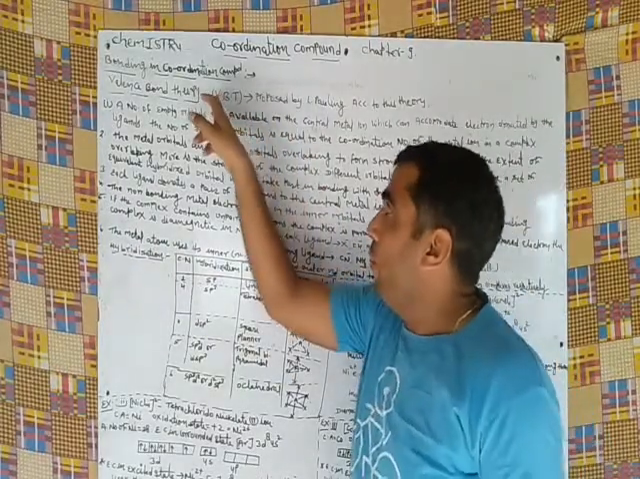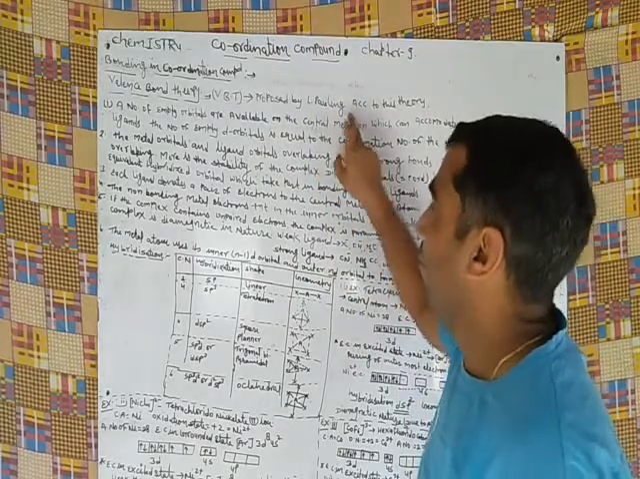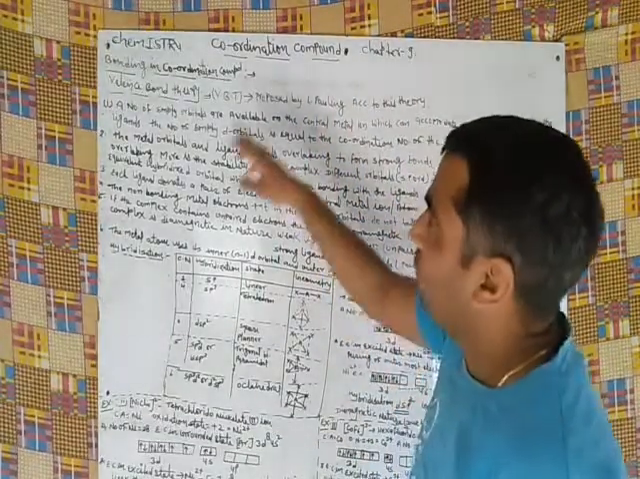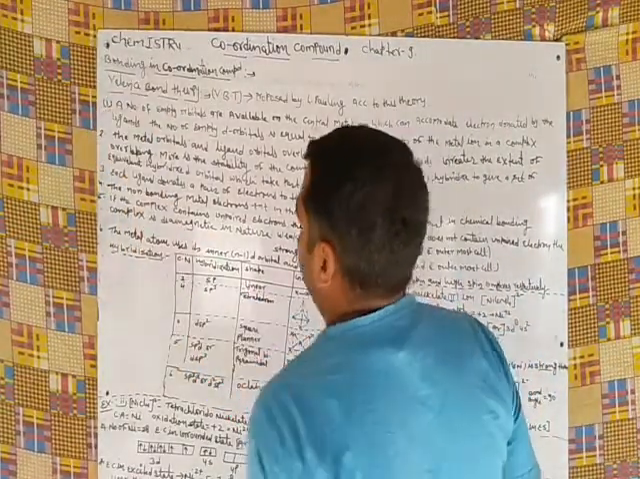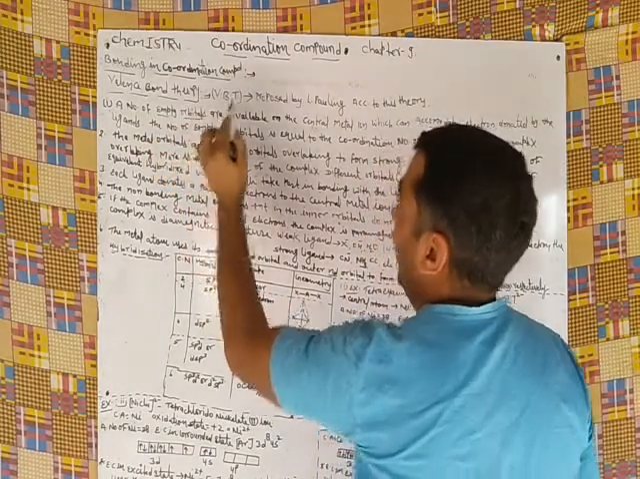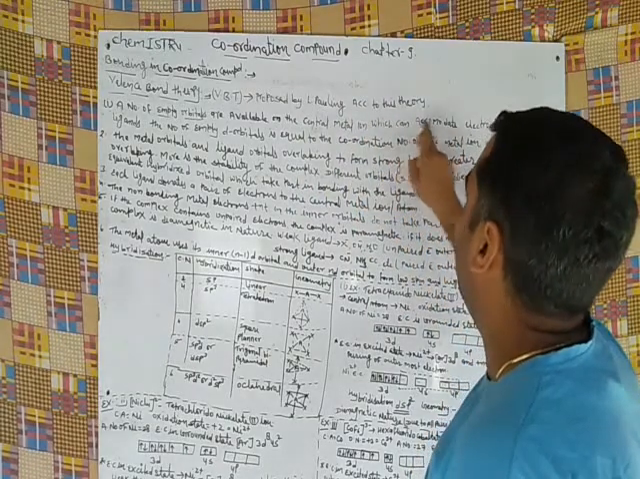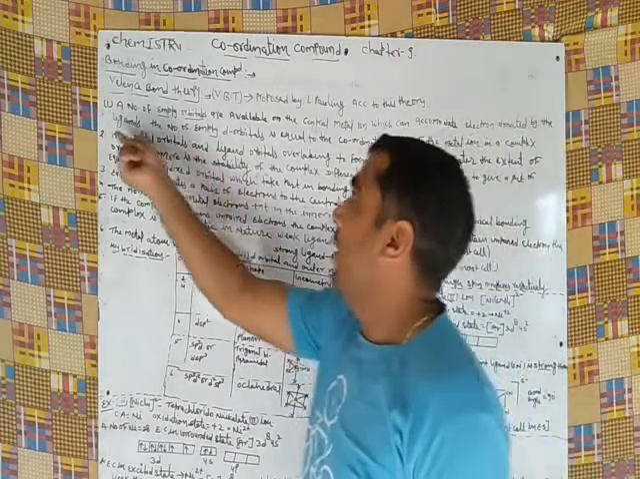This valence bond theory was proposed by L. Pauling. According to this theory, these are the postulates. First postulate: a number of empty orbitals are available on the central metal ion which can accommodate electrons donated by the ligand.